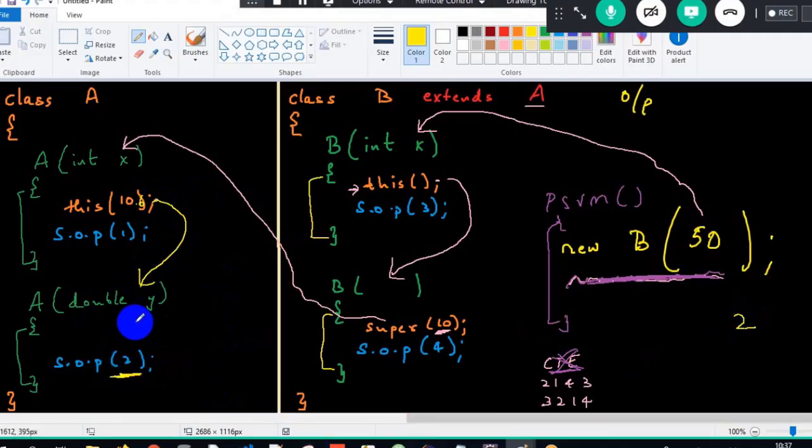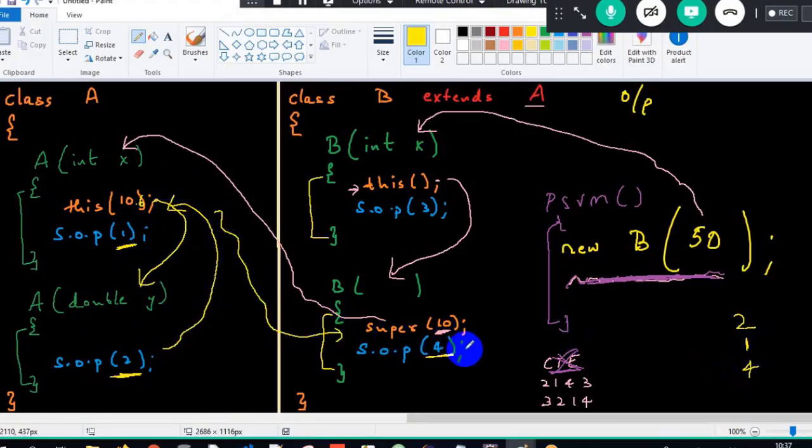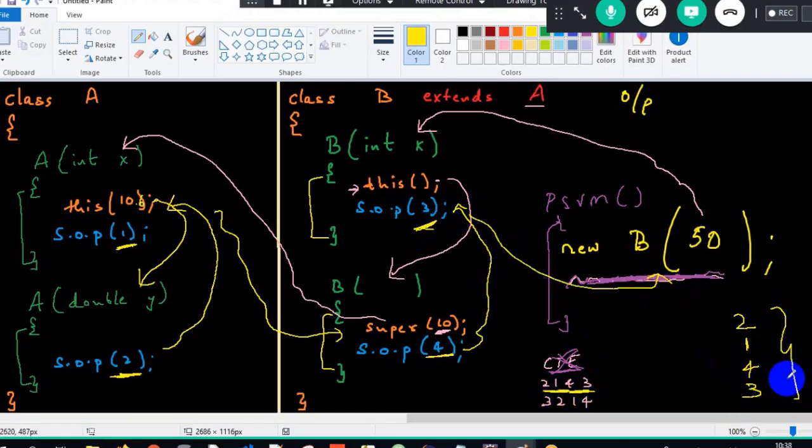2 will get printed. Then it will go back to its caller. What is the next thing? 1 will get printed. Now it will come back to its immediate caller. What is the next thing? 4 will get printed and it will come back to its next caller. Then what is the last part? 3, and the control will come back. So the output will be 2143. Got the clarity here?